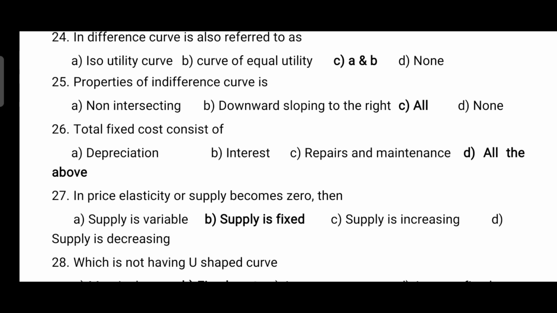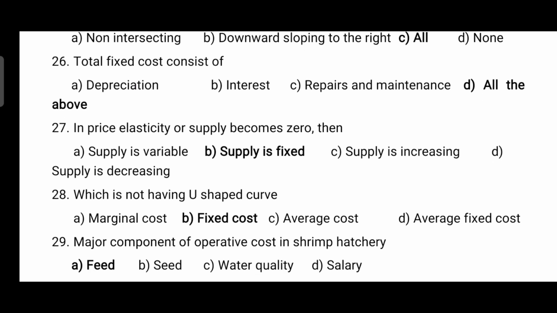Total fixed cost consists of, so it consists of depreciation, interest, repairs and maintenance. In price elasticity of supply becomes 0, then correct answer is option B, it is supply is fixed. Which is not having U-shaped curve? So correct answer is option B, fixed cost. Fixed cost do not have U-shaped curve.